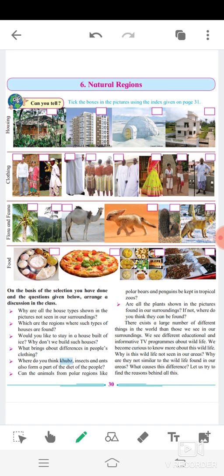Today I will be going to teach standard 7 geography lesson number 6, natural region. So let's start with the new paragraph. On the basis of the selection you have done and the question given below, arrange and discuss in the class. Now, why are all the house types shown in the picture not seen in our surrounding?